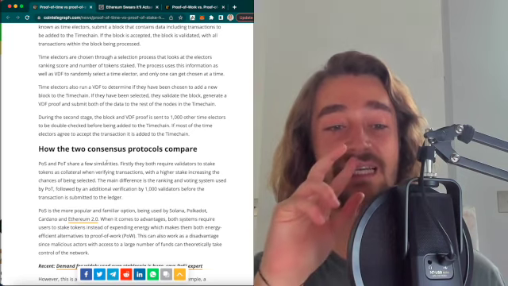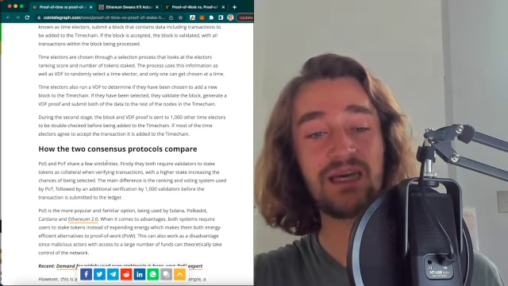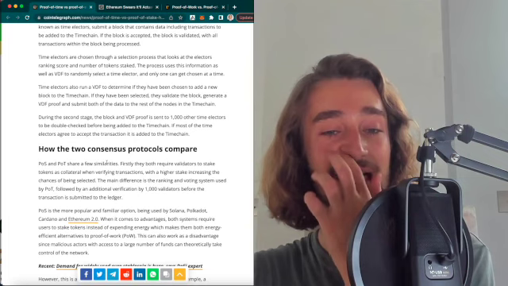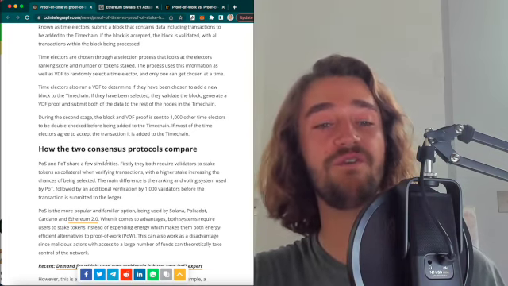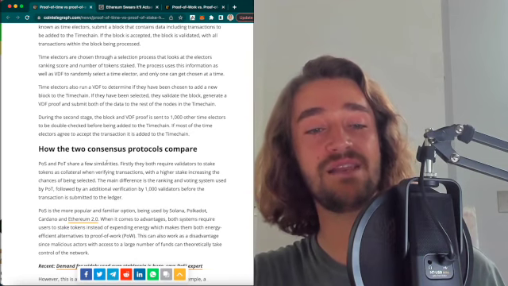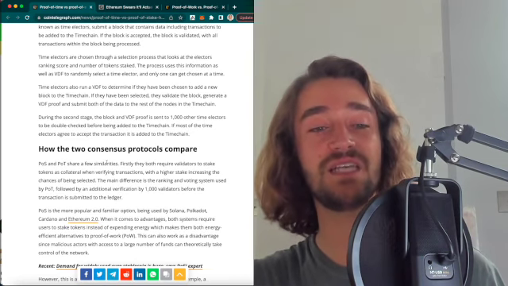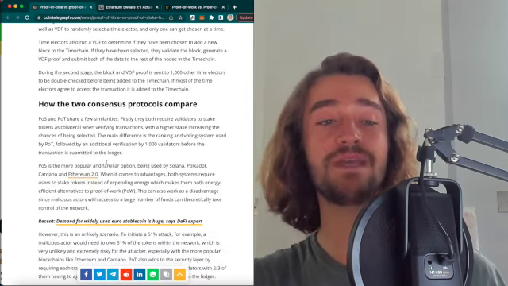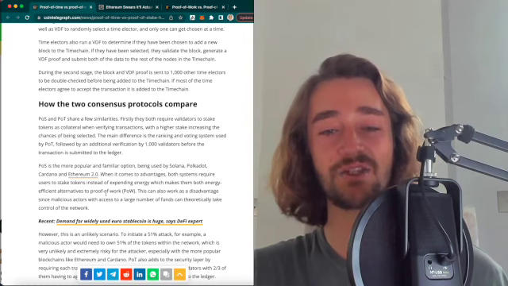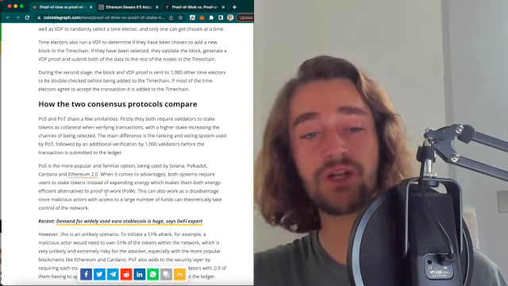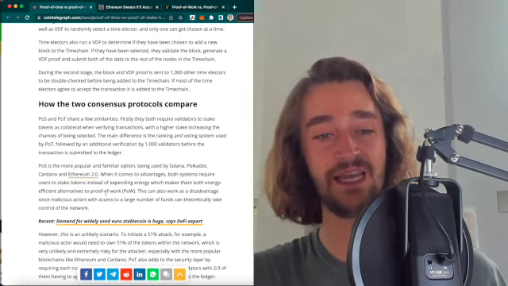And with a high stake increasing the chance of being selected, the main difference is the ranking and voting system used by PoT, followed by an additional verification by 1,000 validators before the transaction is actually submitted to the ledger. PoS is a more popular and familiar option, being used by huge projects like Solana, which we've talked about on the channel, Polkadot, Cardano, and ETH 2.0.